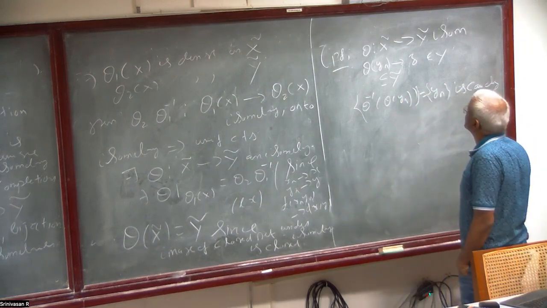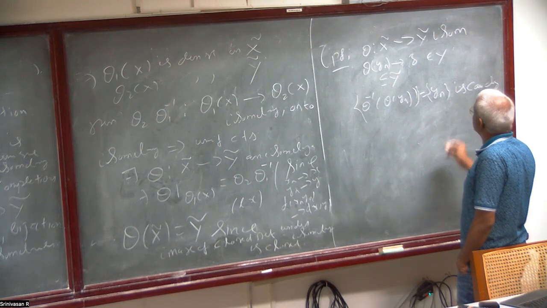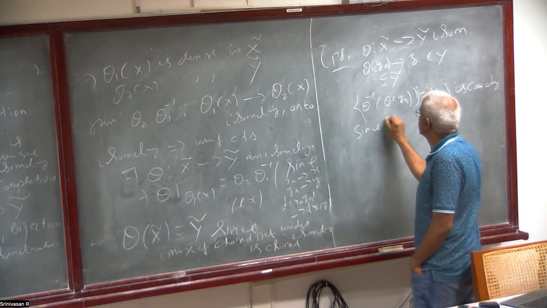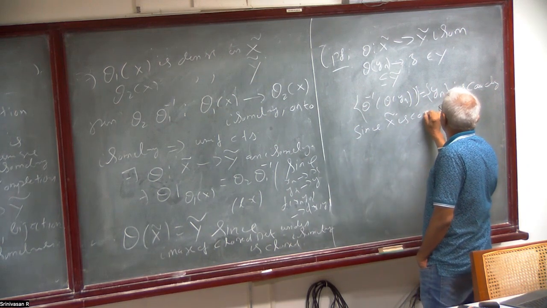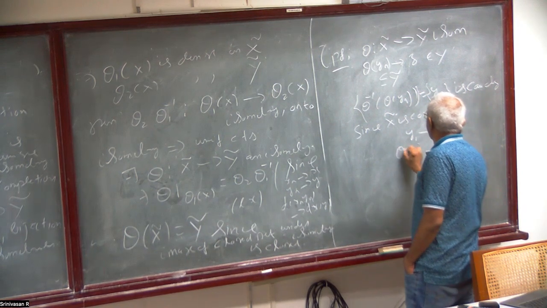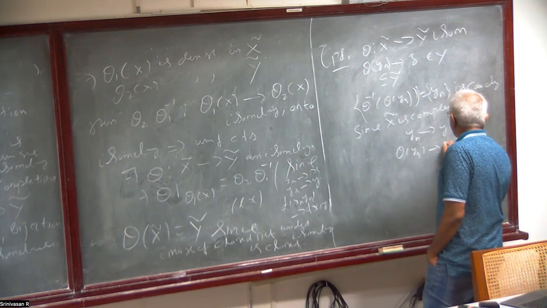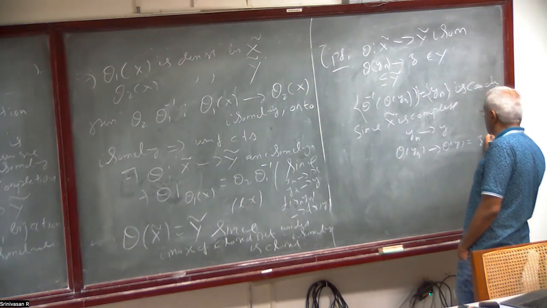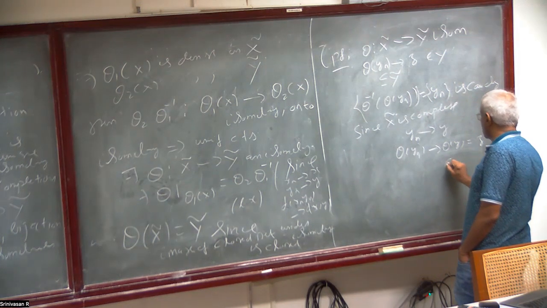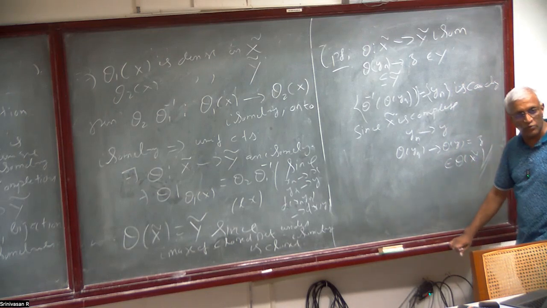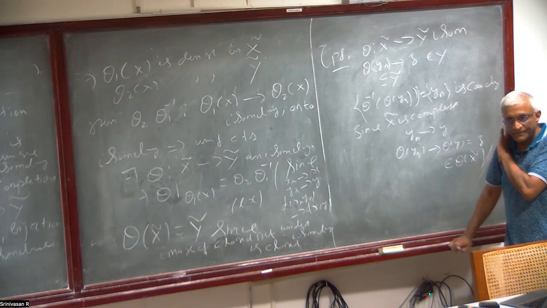So this is also Cauchy. Since X tilde is complete, yn will converge to some y. Now theta of yn will converge to theta of y. That's what we want. So this is equal to z, right? So this is in theta of X tilde. So the image of a closed set under isometry is closed.